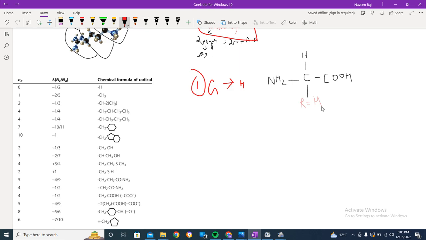I'm just repeating because I have just studied that, so I'm sorry for that. This is glycine. Glycine is the hydrogen radical amino acid.